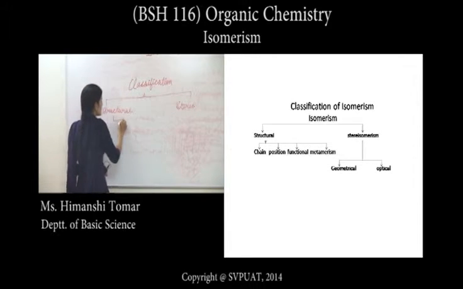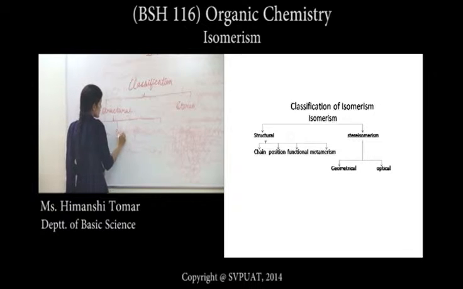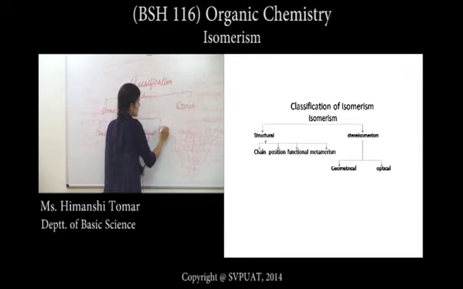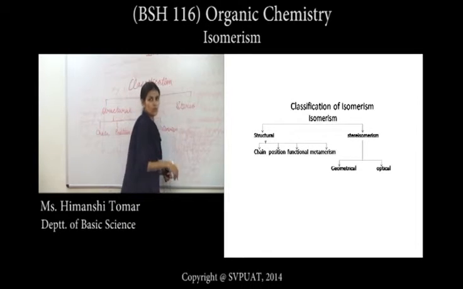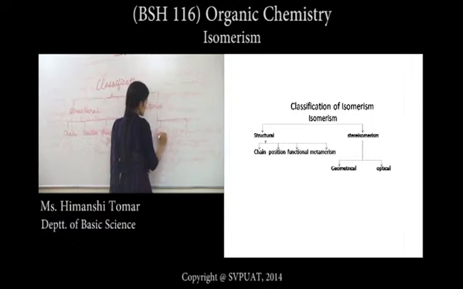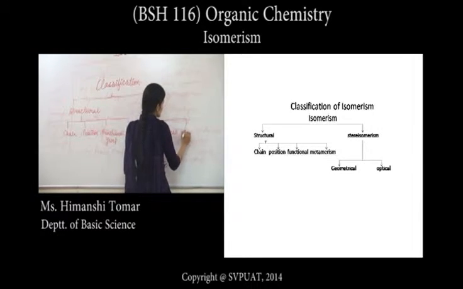Now we divide structural isomerism into four parts: chain isomerism, second is position isomerism, third is functional group isomerism, and the fourth is metamerism. In stereoisomerism, there are two types. First is geometrical isomerism, and the second is optical isomerism.